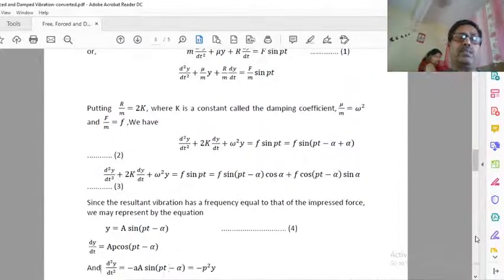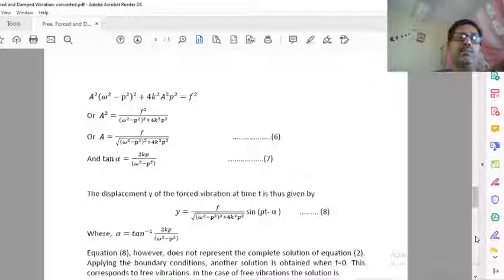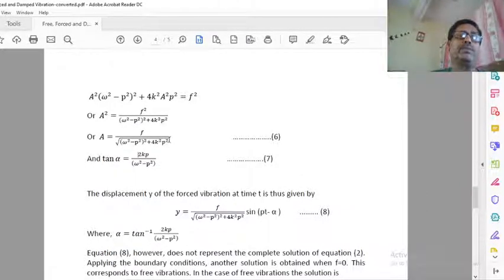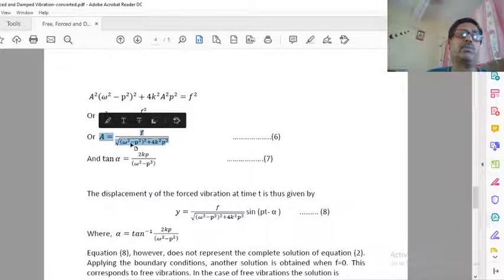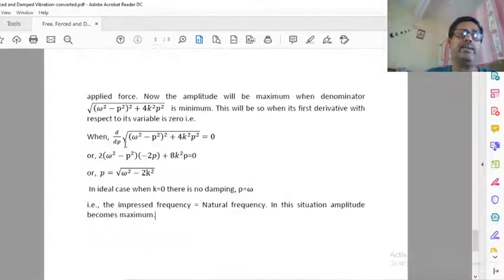How to proceed? We come to the final amplitude. Here the denominator is this one. If the denominator is minimum, then A will be maximum. And this can happen only if its differentiation with respect to the variable is 0. So we differentiate it to get 0, and finally we get this one.